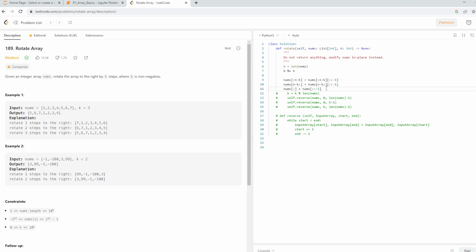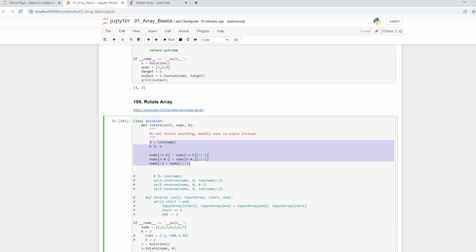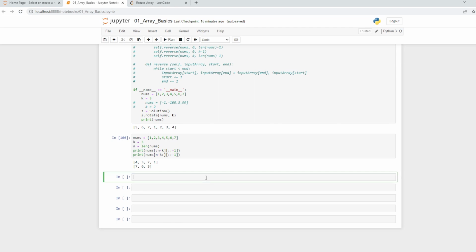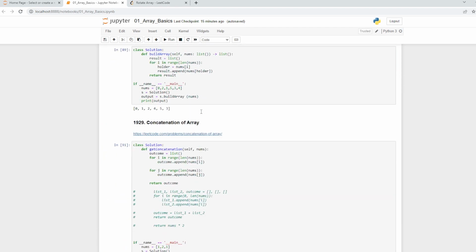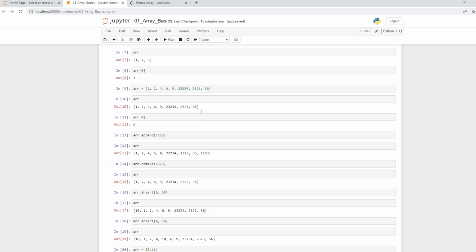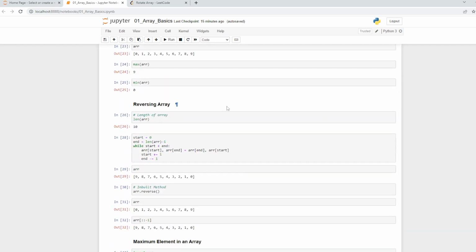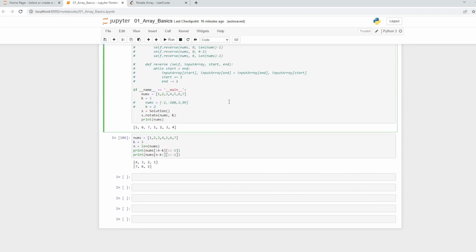So this was the first video in the playlist of data structures using Python, and I'll also give you a lot of practice questions in this notebook itself below. So you can practice them a lot, and you can just work with the arrays. So this was the basic understanding of array.